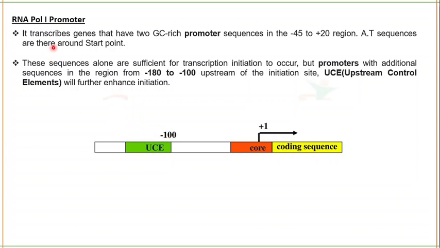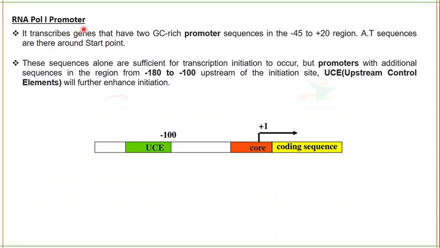So RNA polymerase 1 promoter transcribes genes that have two guanine cytosine rich promoter sequences in the -45 to +20 region. -45 is upstream of the start point, +20 is downstream from the start point. We know that upstream sequences are those present prior to the start point, and downstream are those present after the start point.